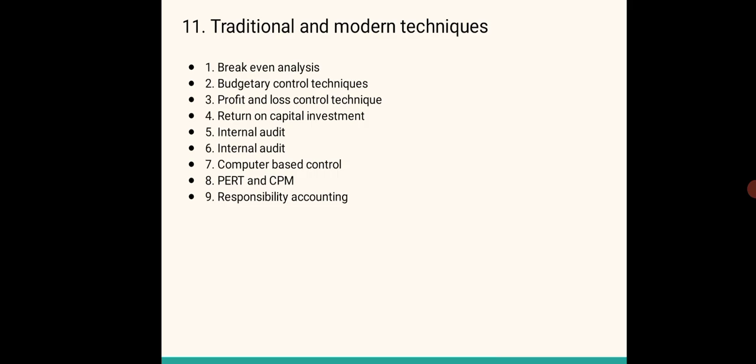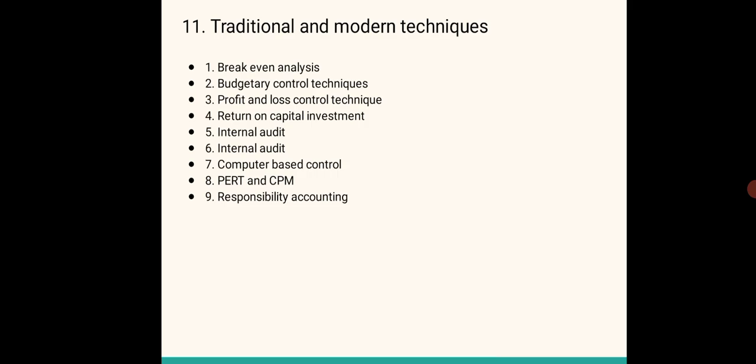It can also be found out with the help of different ratios and formulas, say net profit ratio, gross profit ratio, and return on capital employed. Ultimately the purpose is that whatever investment is made, are we getting the proportionate return on whatever has been invested? That is the purpose of using this technique. And if not, then the technique can be used as the controlling technique, and the measures can then be further controlled. So the manager, with the help of various ratios, is able to know the rate of return on the investment. That is how the technique is used.